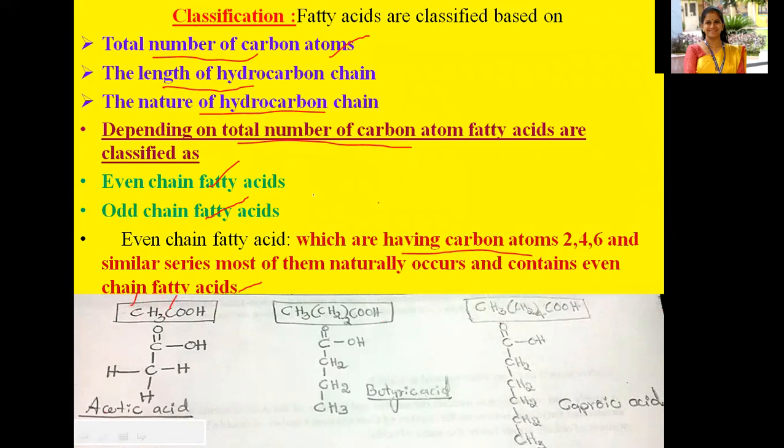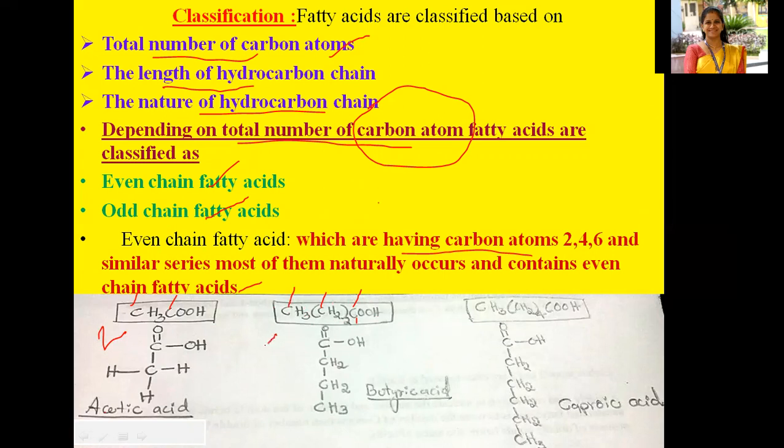So based on the number of carbon atoms, here we have two carbon atoms. Then here, this is the first carbon atom, the second carbon atom, the third, and this will be the fourth one.